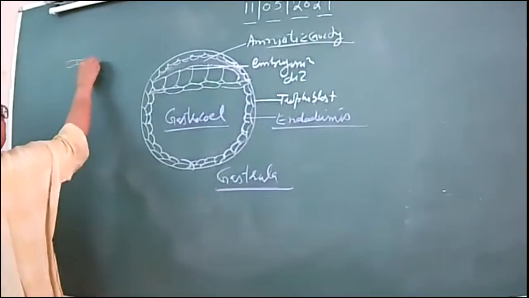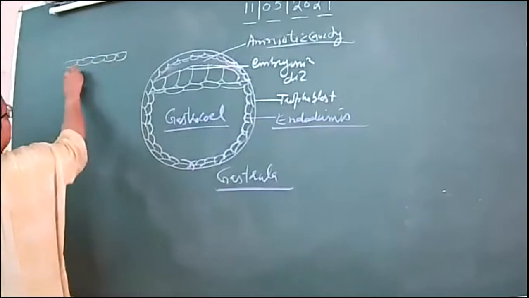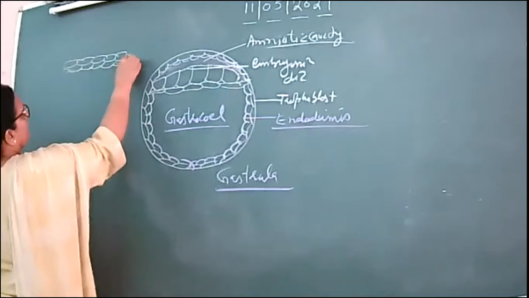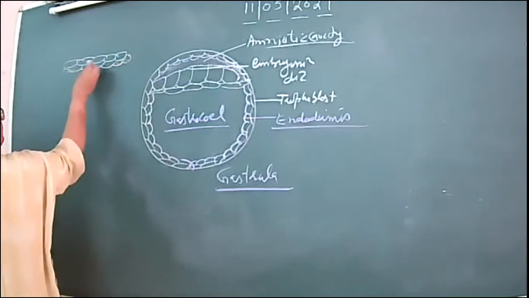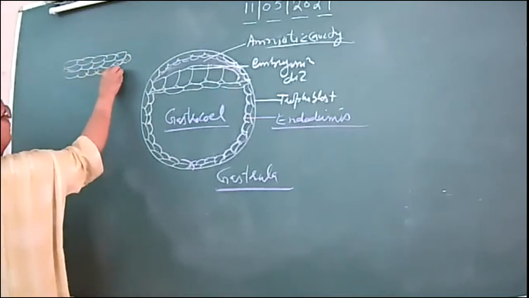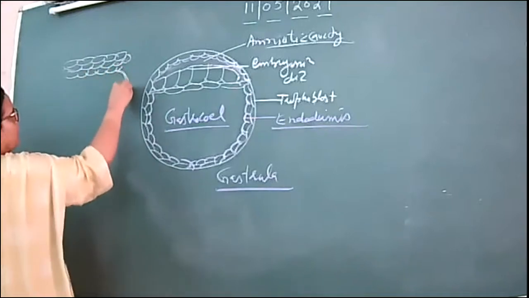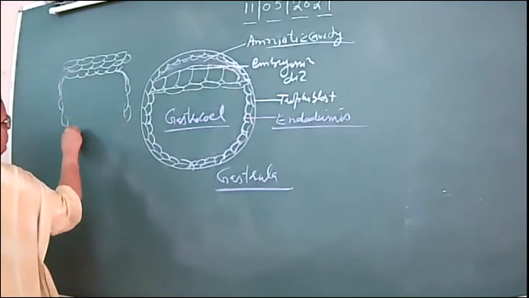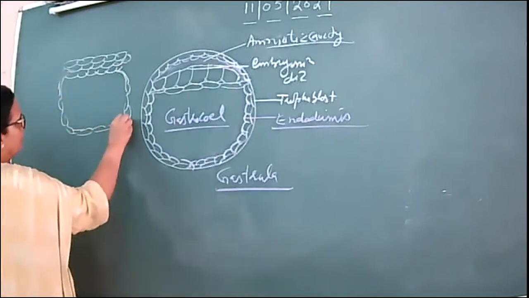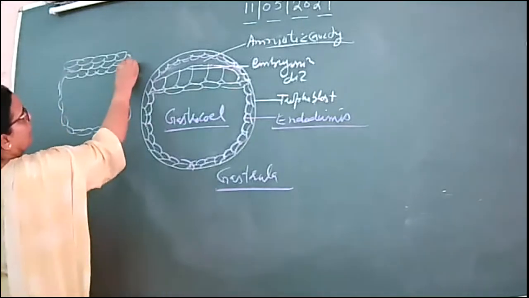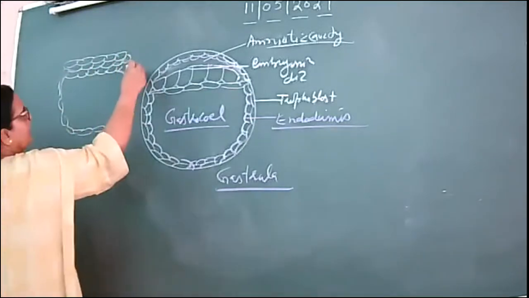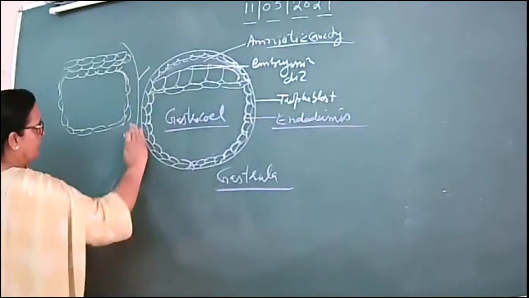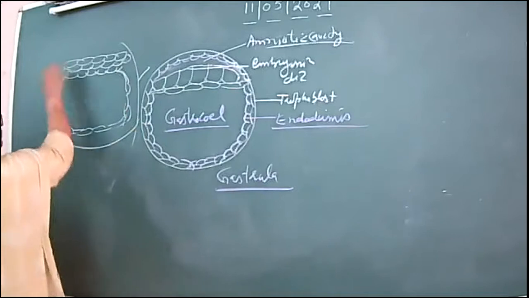Suppose, just to make things clear, this is the embryonic disc, right? This is the caudal end of that. And then there were the cells lying over here. These cells proliferated and gave rise to endodermis. The endodermis is formed, right? This is the caudal end. Outside this was the trophoblast. This is the trophoblast.